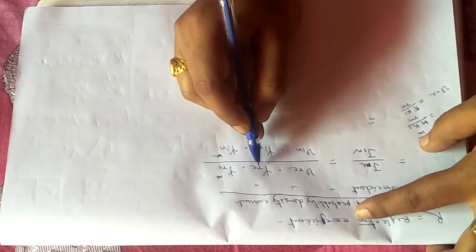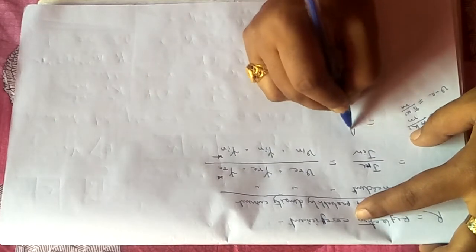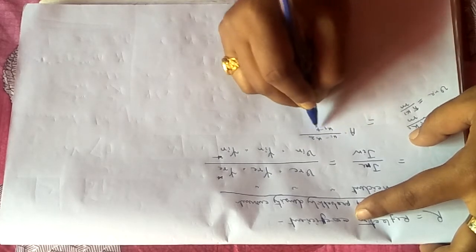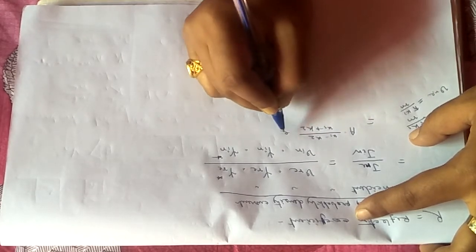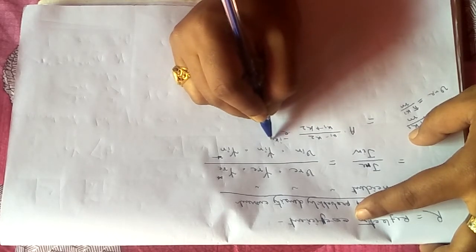If these are cancelling out, then psi reflected and psi reflected star can be written as A into (k1 minus k2) divided by (k1 plus k2) into e to the power minus i k1 x.